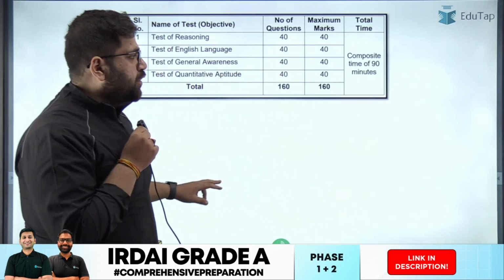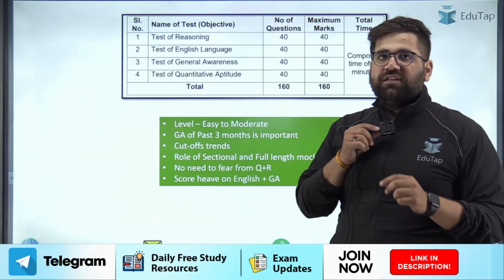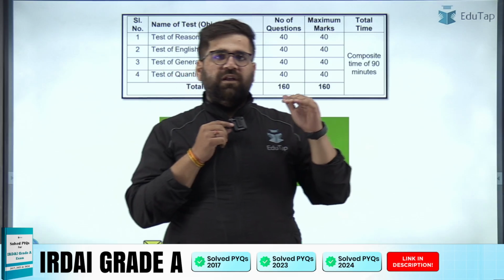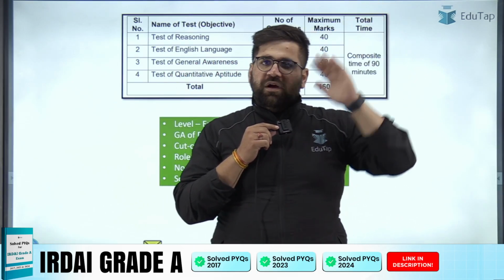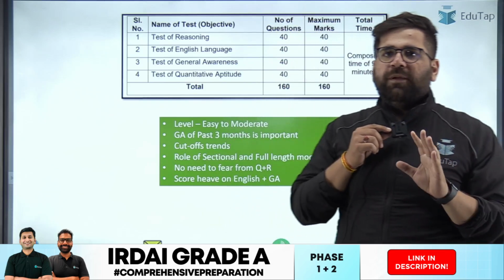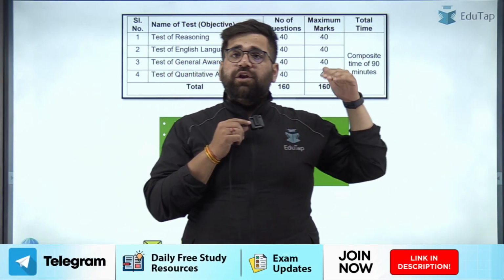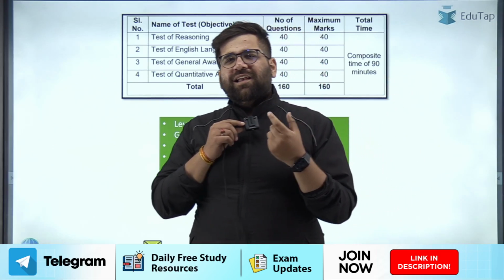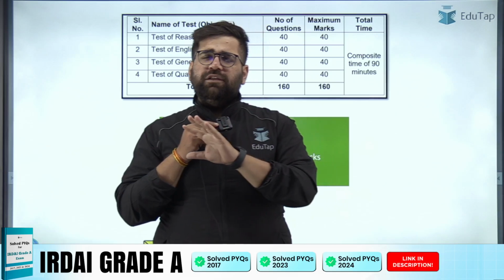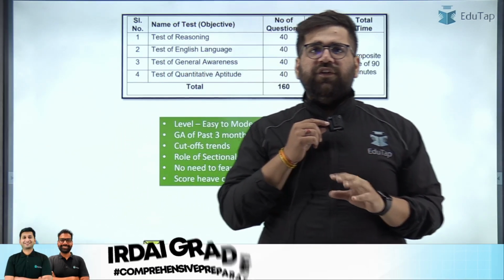Now, based on the analysis of past year questions, we can see the following analysis points. First is level. Level is easy to moderate. Those who are preparing for RBI, for them the level is definitely very high. But for IDAI, the level is similar to the NABARD and SEBI exams, because over here the paper level is easy to moderate. Hardly will you see any question in the category of tough. There are very few questions which you will say are tough. The majority of the paper is easy to moderate only, so you do not have to worry about the difficulty level.